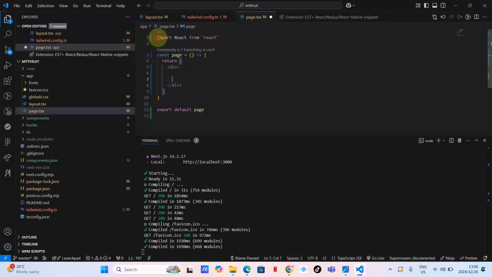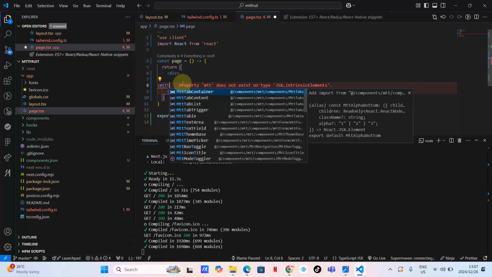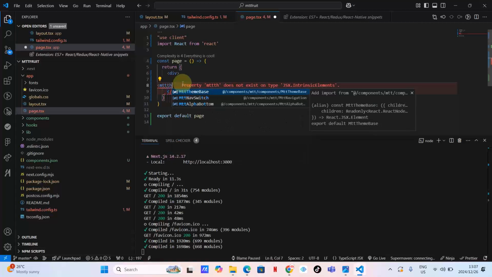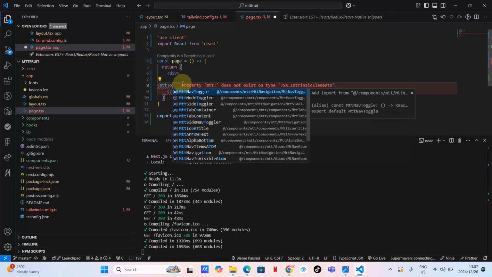The only thing that it needs first, this must be a use client, okay? This must be a use client, and then let's type here mtt theme toggler. Mtt, let's just type toggle. Mode toggler. I think it's this one, guys.